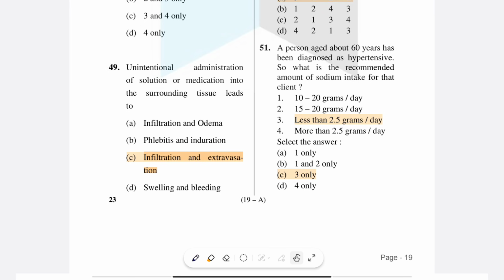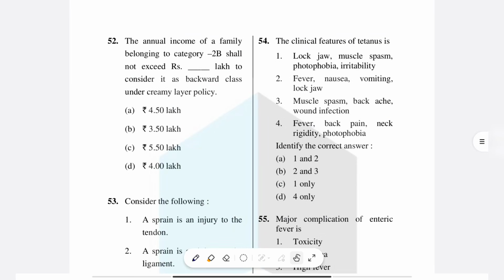Next, we will move on to question number 52. The annual income of a family belonging to category 2B shall not exceed rupees dash lakh to be considered backward class under creamy layer policy. So this is a question from sociology. Here the right answer is 4.5 lakh. Remember, this question paper came in 2014.